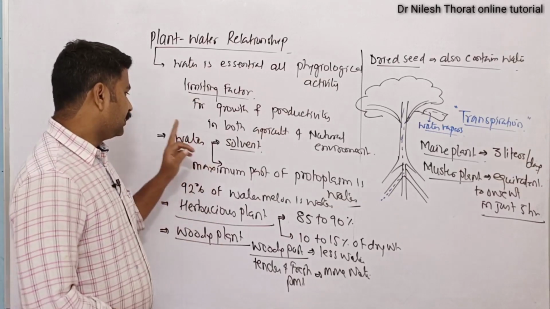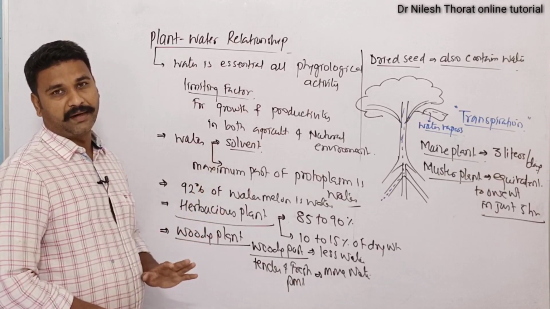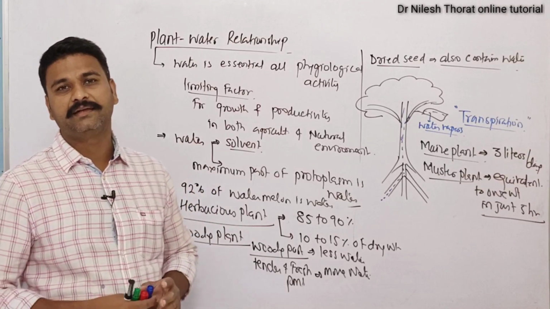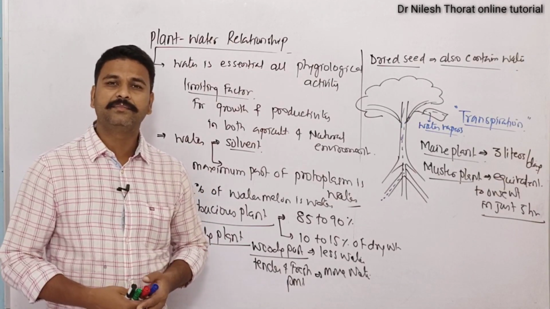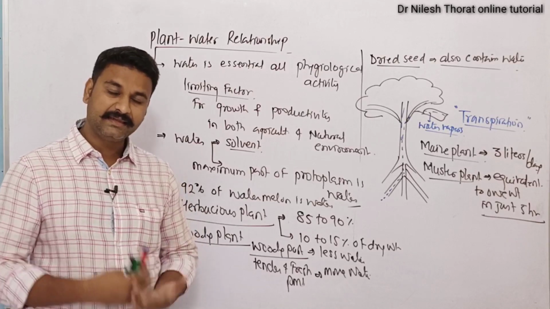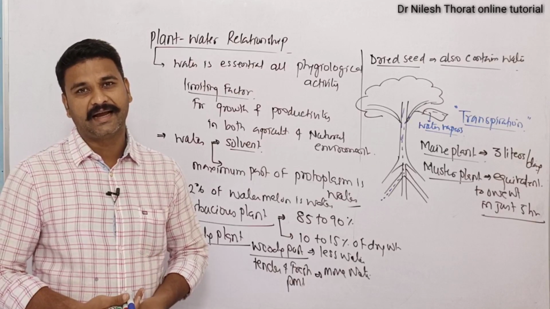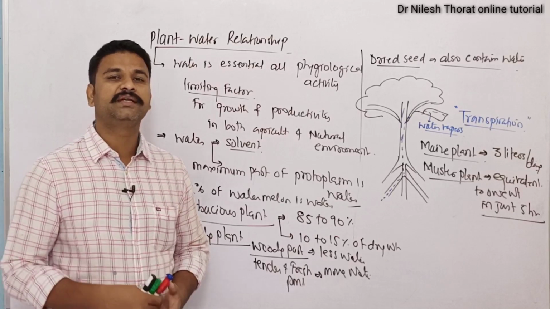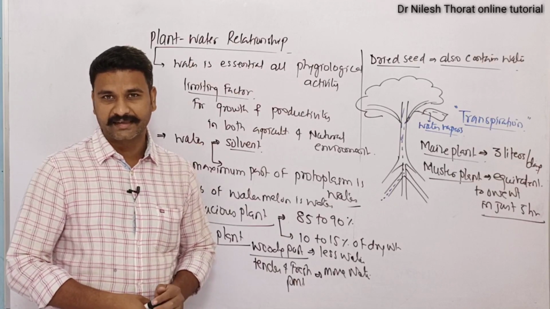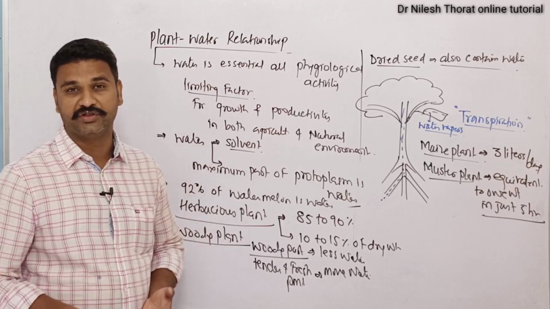If we consider the protoplasm of a plant cell, then the protoplasm of a plant cell or of any living organism is nothing but water, and in this protoplasm most of the substances are suspended and dissolved, and we use those substances for our day-to-day activities or cellular metabolism.